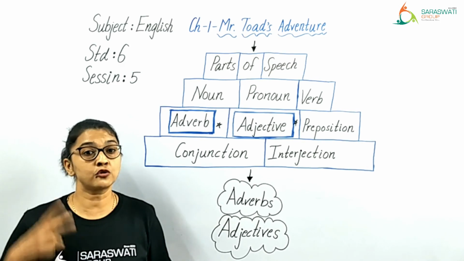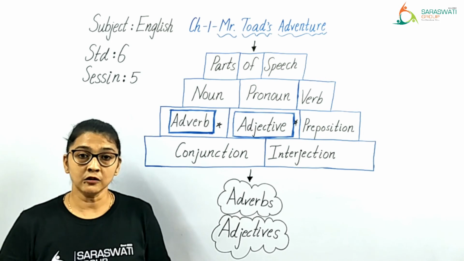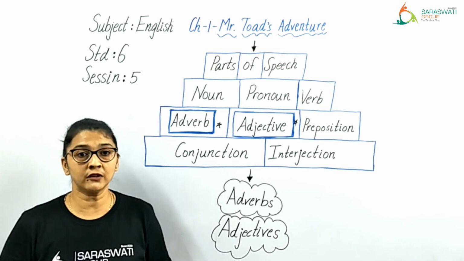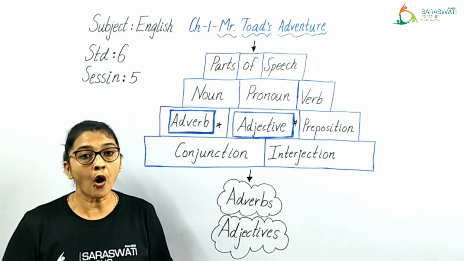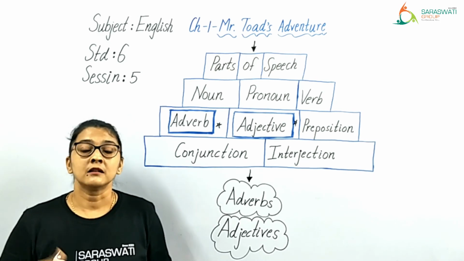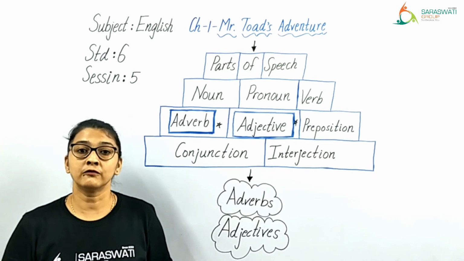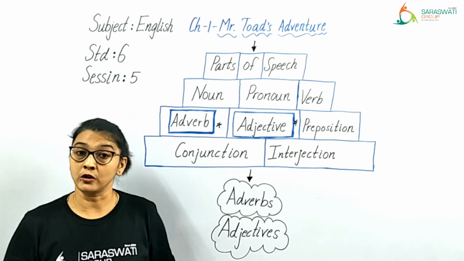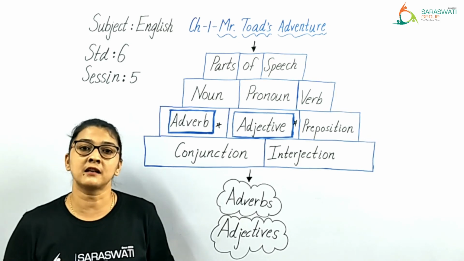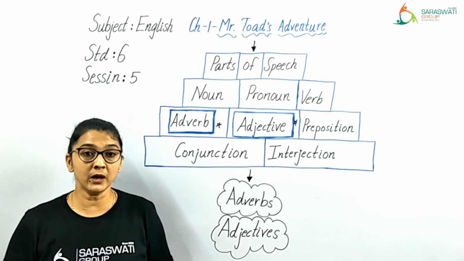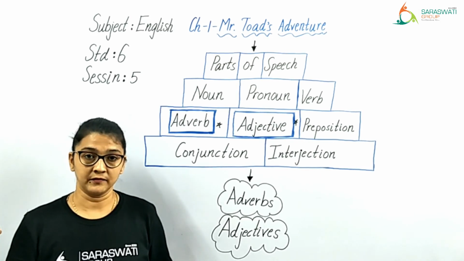Now there are 2 ways of doing the worksheet. Either you can take the printout of the worksheet and fill the answers in the worksheet itself, or you can write the worksheet in your rough book. But if you are choosing the option of doing it in the rough book, please take care that you maintain neatness. Okay? Write neatly.